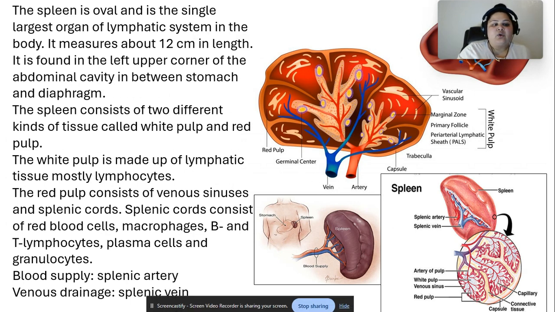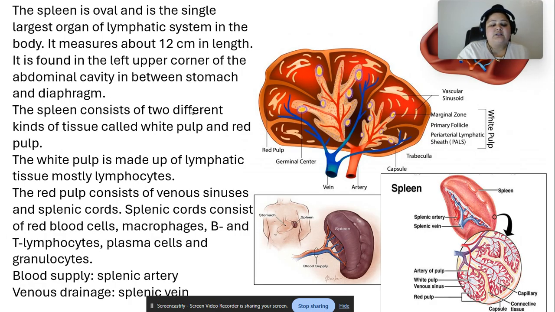The spleen is oval and is the single largest organ of the lymphatic system in the body. It measures about 12 centimeters in length. It is found in the left upper corner of the abdominal cavity, in between the stomach and diaphragm.